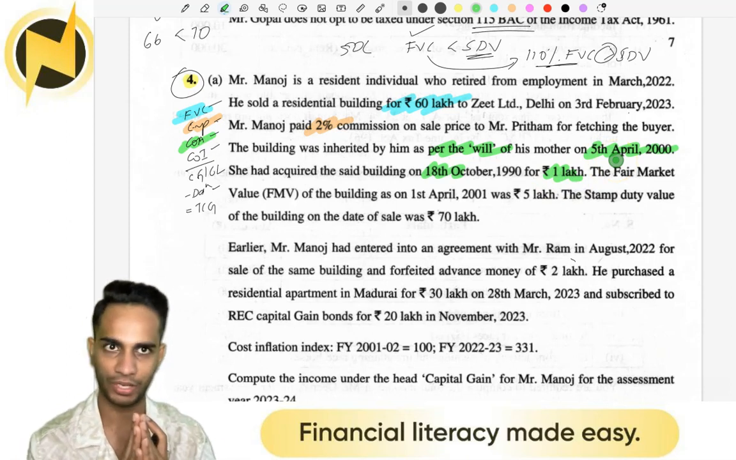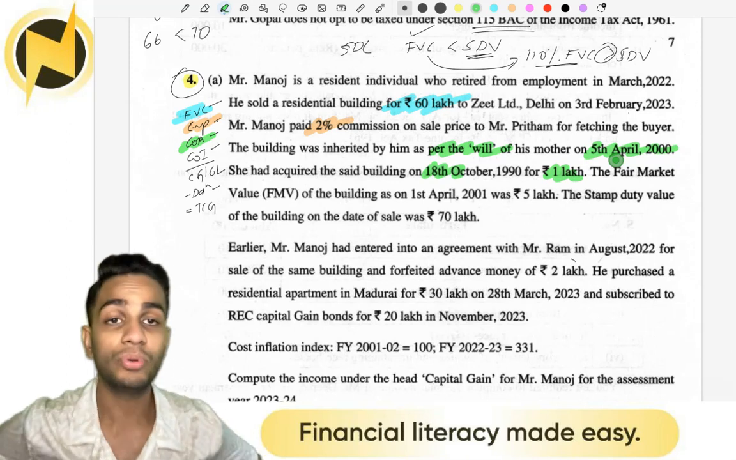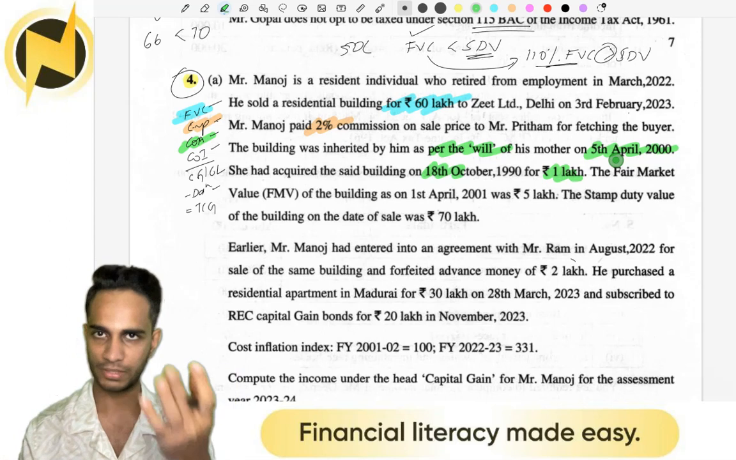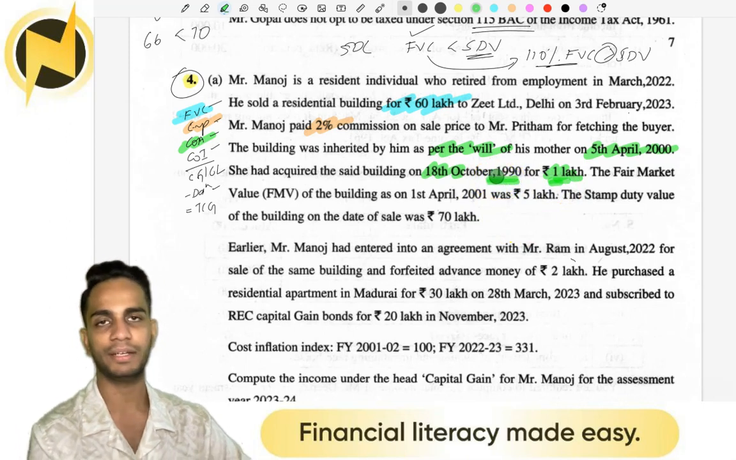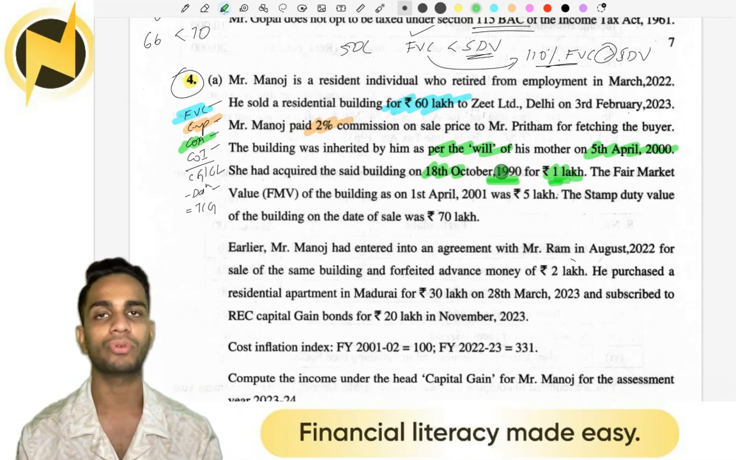So whenever you get it for free, what should you do? When you do not have a cost of acquisition, you should take the cost of acquisition of the previous owner. So who's the previous owner? Mr. Manoj's mother is the previous owner. And what is the value? 1 lakh. But then there's a small problem. This value is from 1990. What is the problem? You cannot index a value before 2001.